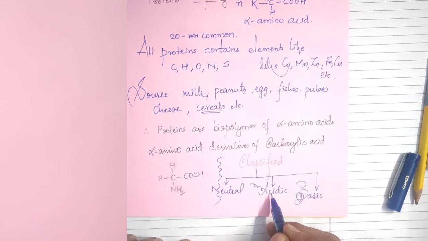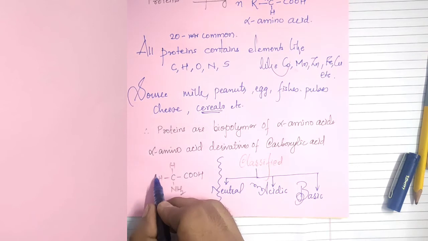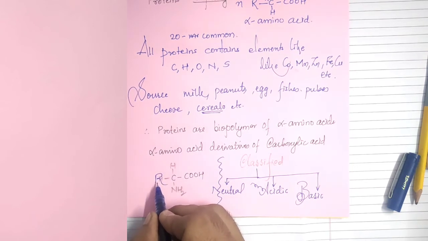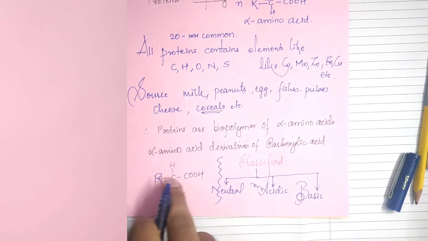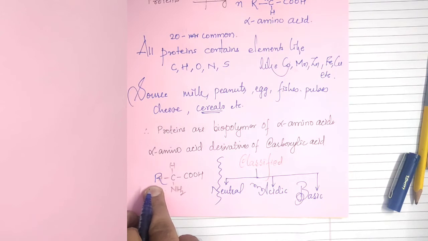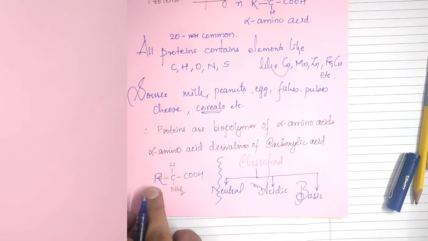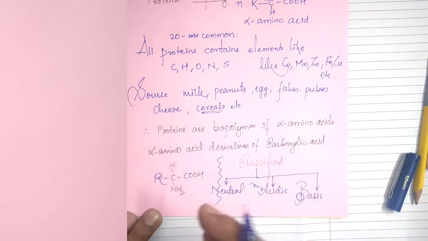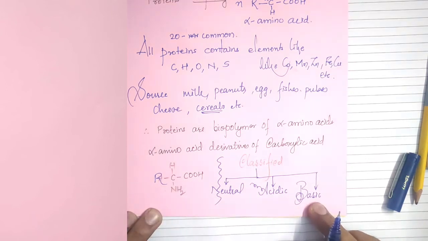In acidic alpha amino acids, we will have more COOH groups. How? In the R group, a COOH group will be substituted. We will see how it gets added. So there will be in all more acidic groups present in the alpha amino acid, and it is said to be an acidic alpha amino acid. If there are more NH2 groups, that is, in the R group we have a substitution of an NH2 group on the carbon atom, it is said to be a basic alpha amino acid.